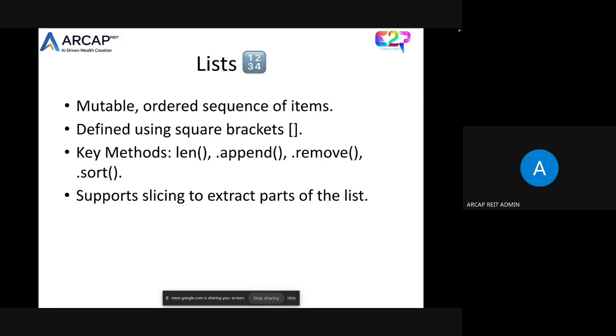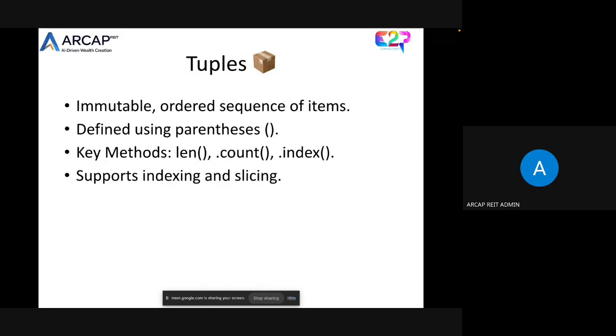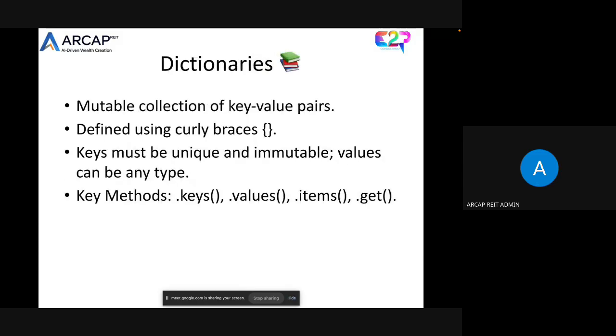So lists are mutable. That means we can change the content of the list. And tuples are immutable. We cannot change the content of the tuple. And dictionary is mutable again. It's a collection of key and value pairs. Normally, keys are considered unique and immutable, but values can be of any type.